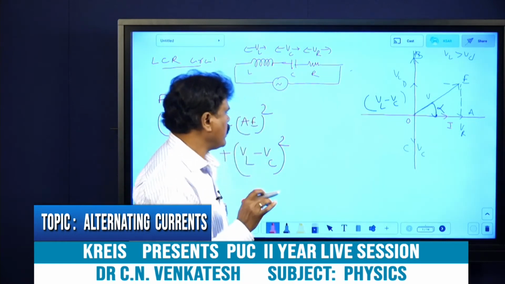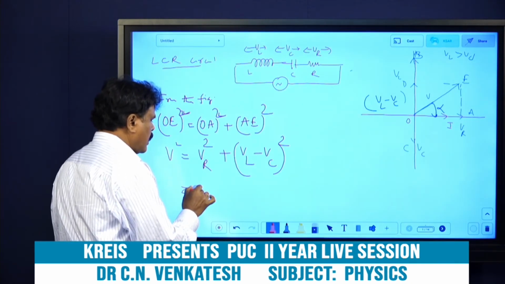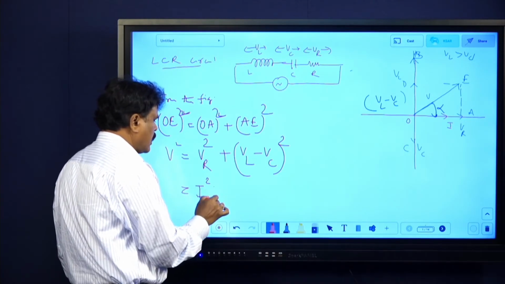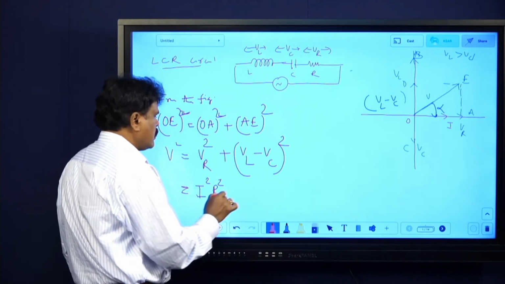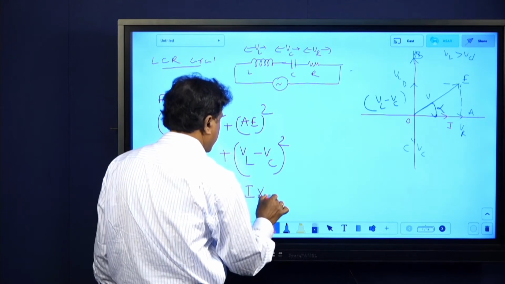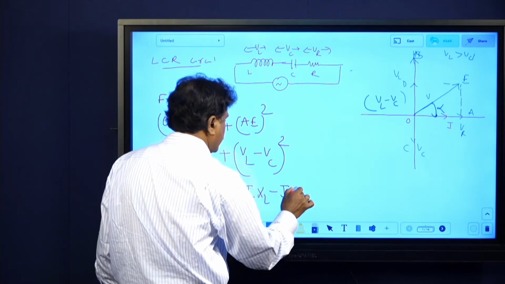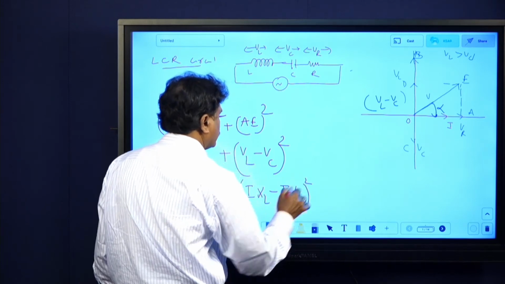Are you getting it? So now we know that VR is nothing but I R, so VR square is I square R square. And VL minus VC is I XL minus I XC, whole square. Already we have seen that.